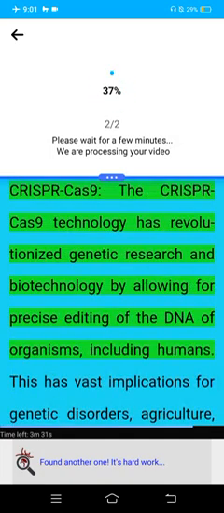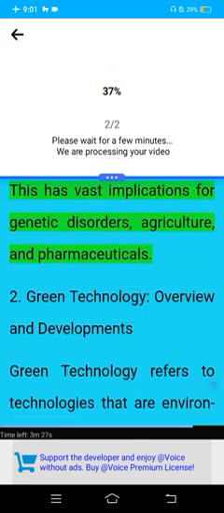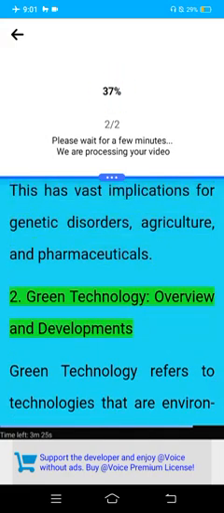CRISPR-Cas9. The CRISPR-Cas9 technology has revolutionized genetic research and biotechnology by allowing for precise editing of DNA in organisms, including humans. This has vast implications for genetic disorders, agriculture, and pharmaceuticals. 2. Green technology. Overview of developments.